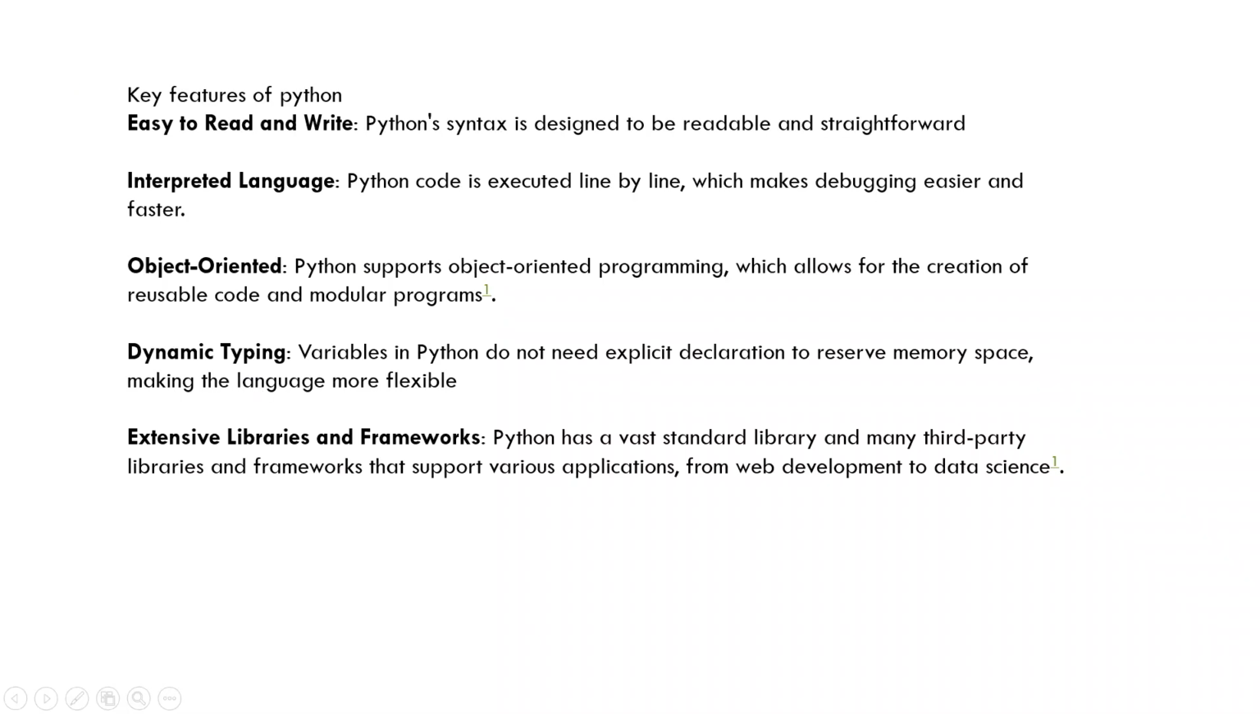Now we will discuss the next main feature, object oriented programming. Python supports object oriented programming, which allows for reusable code and modular programs. Object oriented programming means we can create classes, we can write polymorphism, we can write inheritance, and we can create objects.